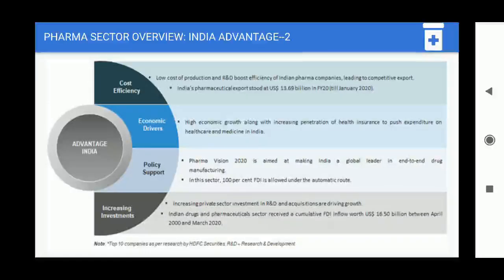We'll find that cost is very efficient when making medicine in India. Why so? Because the production cost is low, and the main basis behind this low cost of production is the cost of labor.